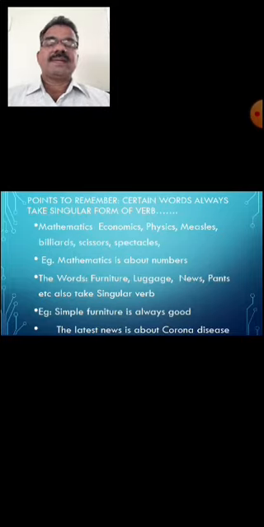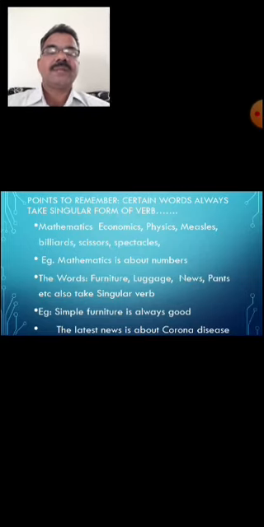Mathematics is about numbers. Economics deals with demand and supply. Economics, singular number, deals, main verb, singular form only. So economics deals with demand and supply.